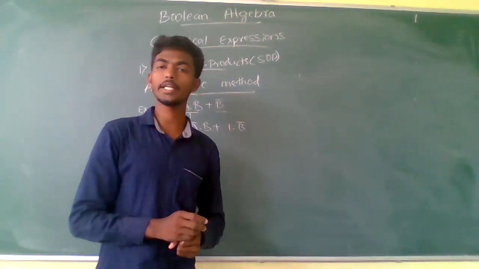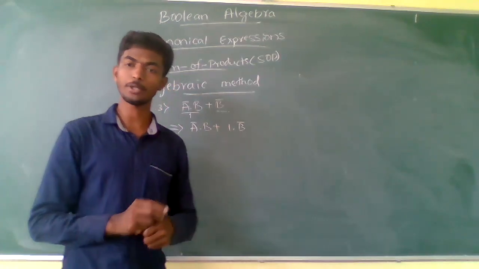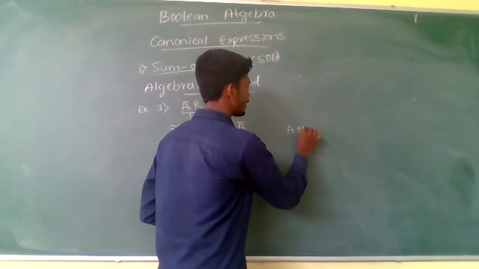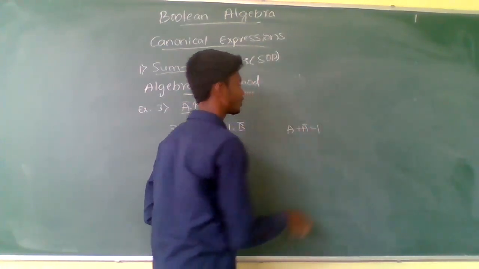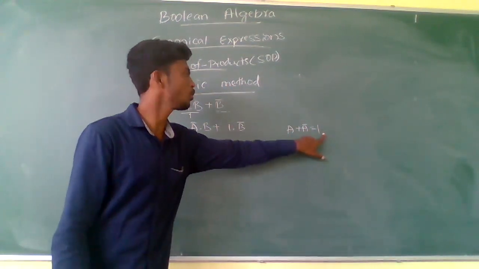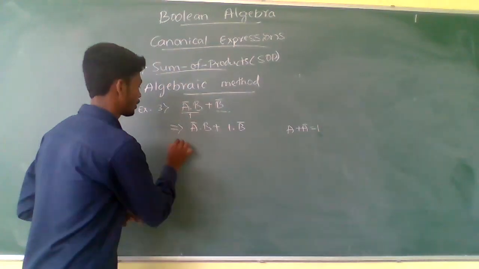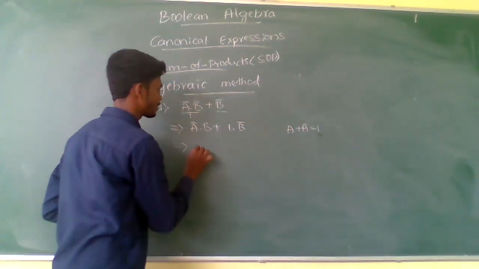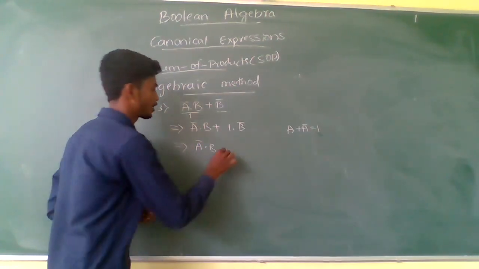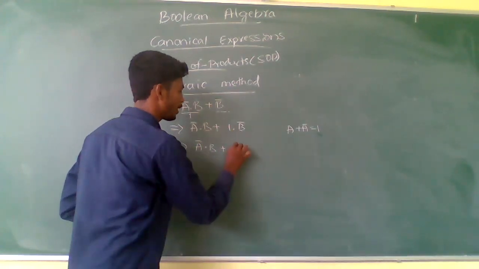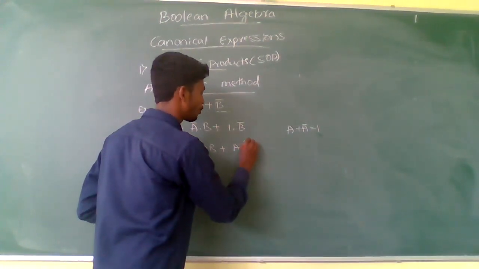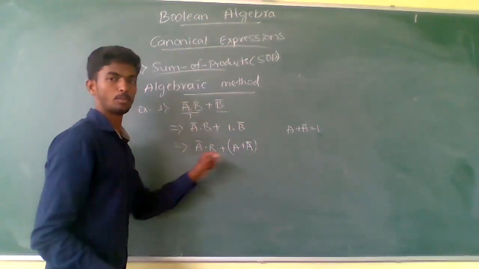By the Boolean postulates, we know that A plus A complement gives you 1. So replace that 1 by A plus A complement. This is the Boolean postulate.